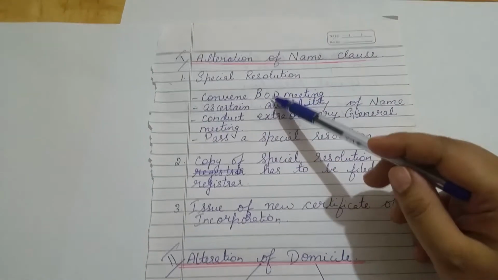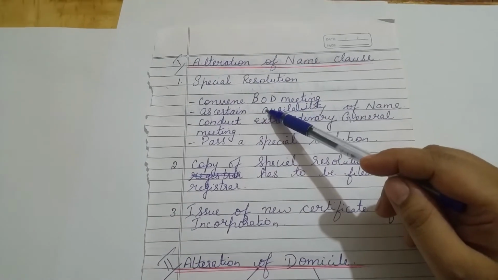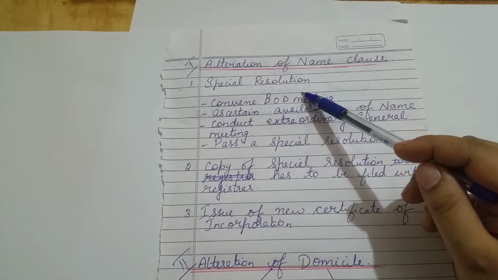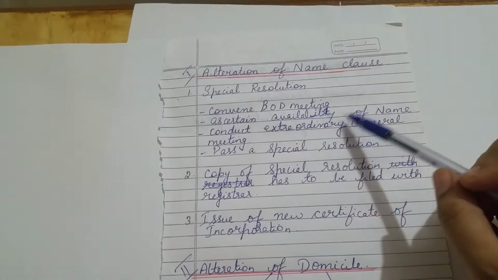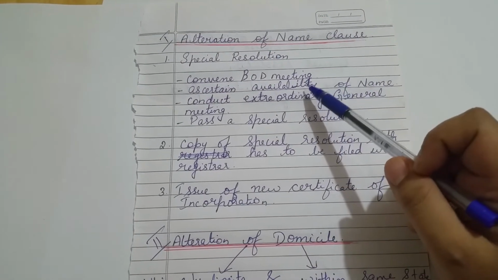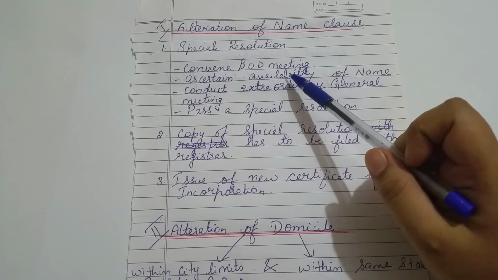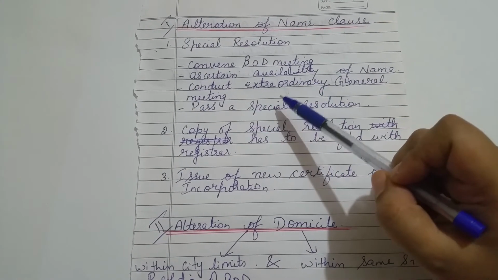The secretary should convene a meeting of the board of directors. Then in the meeting of the board of directors, the directors will submit a name availability form to the registrar, where they will ascertain the availability of proposed names. And once the directors get details about the availability of proposed names, in order to finalize the names, they will first conduct an extraordinary general meeting.